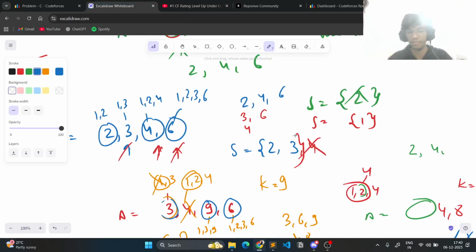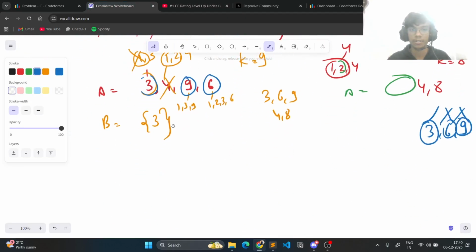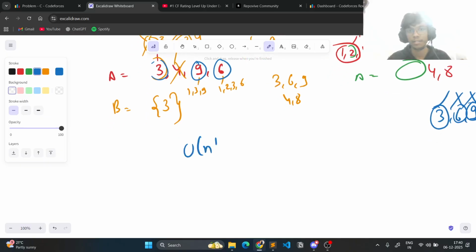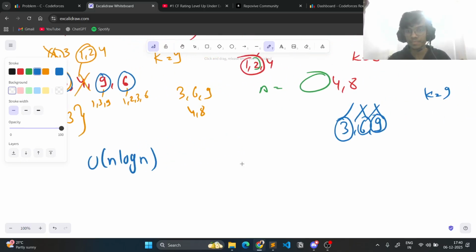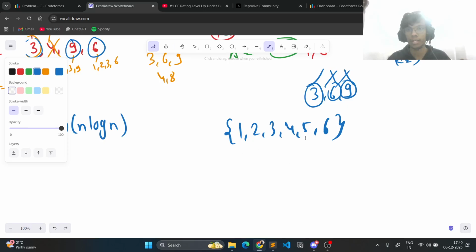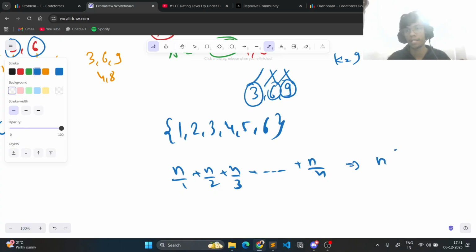Also, the time complexity, you might think, is n squared. It is not, because this is a harmonic series, which results in a time complexity of n log n. Let's say I have an array something like 1, 2, 3, 4, 5, 6. Then I'm iterating over all the multiples of 1 up to k, then all the multiples of 2 up to k, all the multiples of 3 up to k, and so on. So this is n by 1 plus n by 2 plus n by 3 up to n by n, and then n we can take common.